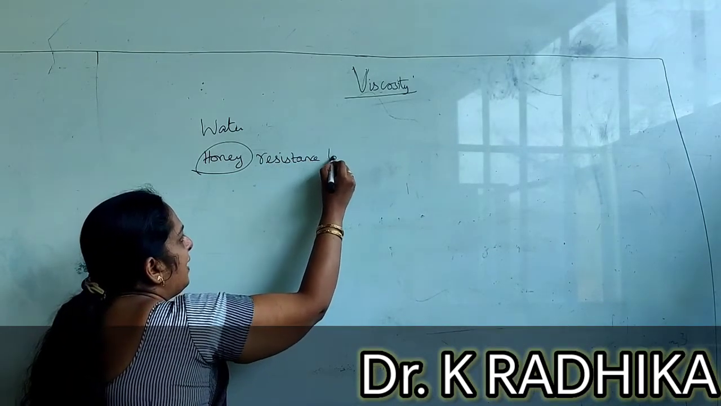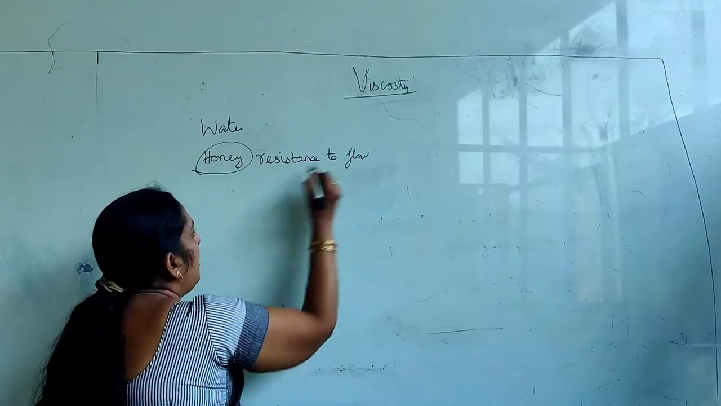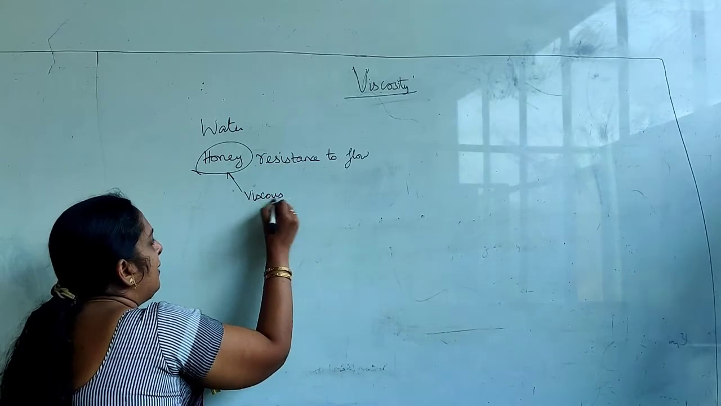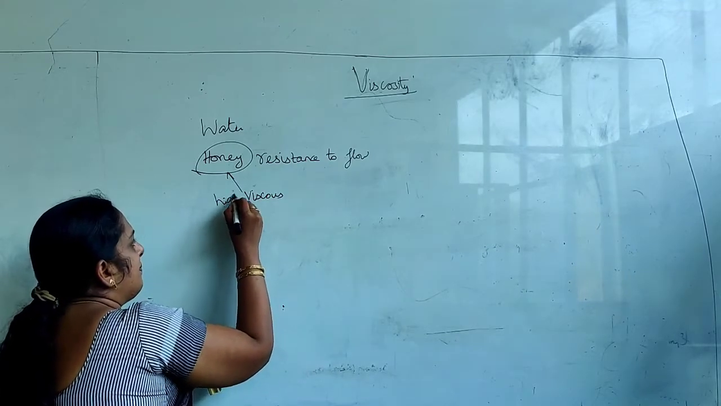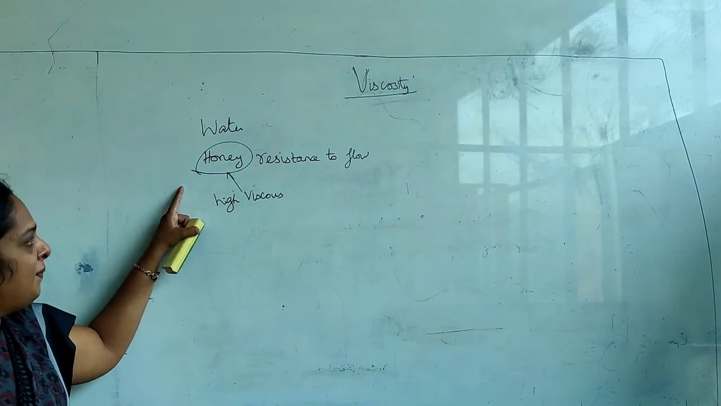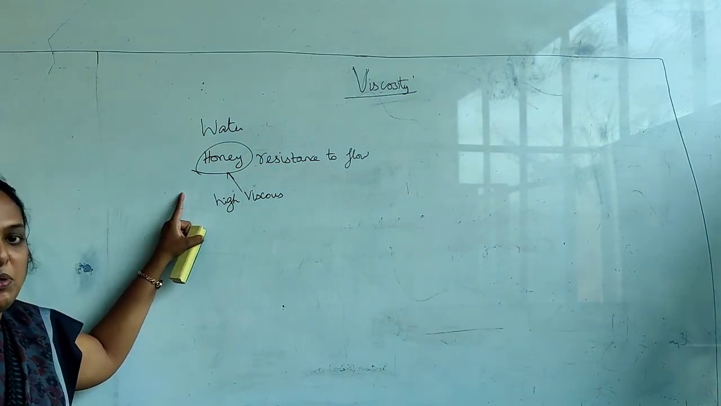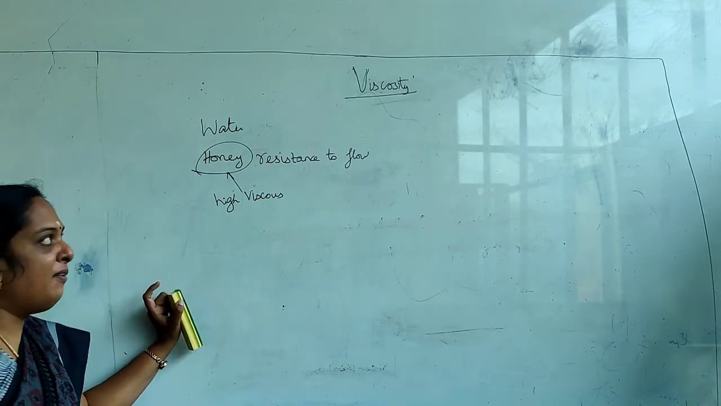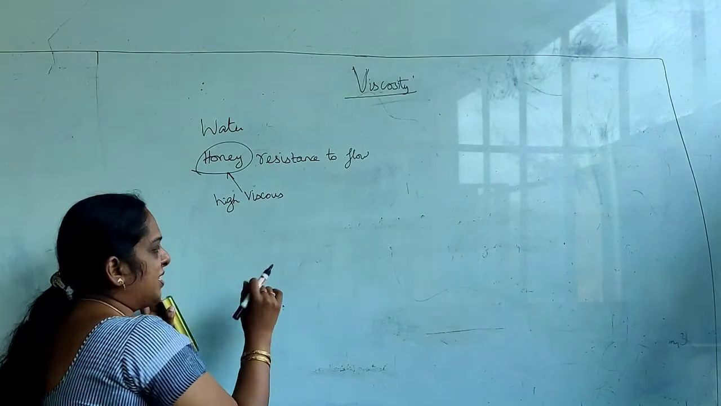We can say such a fluid is said to be a viscous fluid, or it has high viscosity, or it is highly viscous. So when compared to water, honey is highly viscous because it offers more resistance to flow compared to water. Now when we go for the definition, what is viscosity?